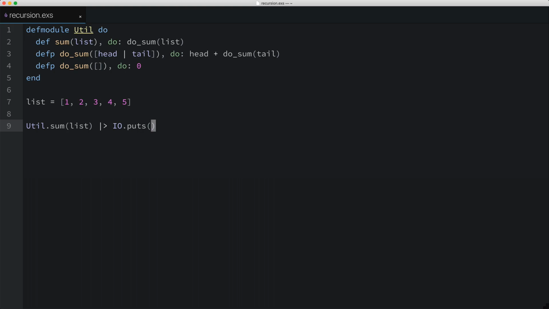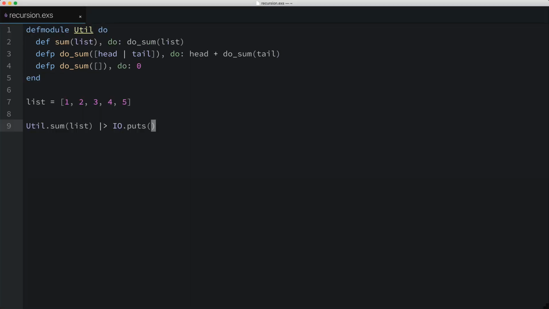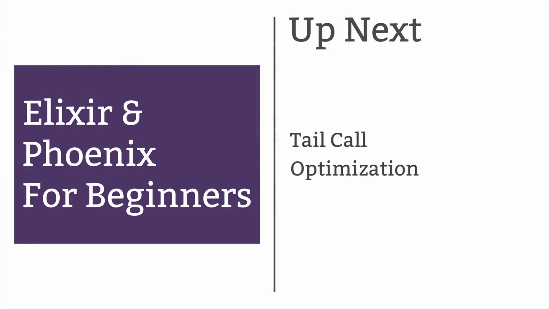So for example, in this function, which is the recursive case, we took part of the problem, the first element in the list, and we said we should add it to whatever you get by calling the same function with the rest of the list. Now our sum function works, but there's an issue with our solution that could cause serious problems, and that's what we'll look at in the next video.